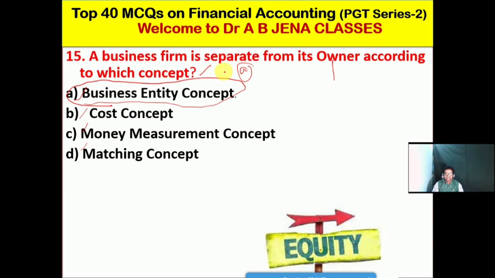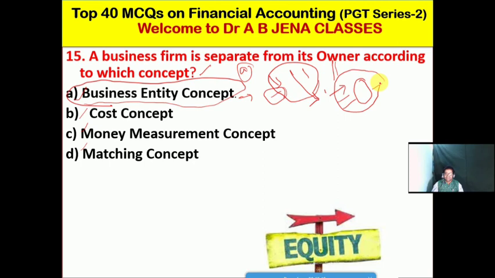So business and the owner will be treated as a separate person. So business is an artificial person, whereas owner or proprietor of the business is the natural person. So definitely business firm is separate from its owner according to the business entity concept. Why? In order to know the true financial position of the business. So net profit क्या है, gross profit क्या है, what are the assets and liability positions and other affairs of the business. So that's why the business entity concept will be followed.